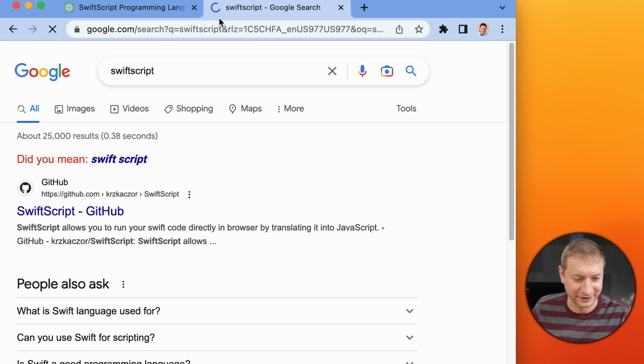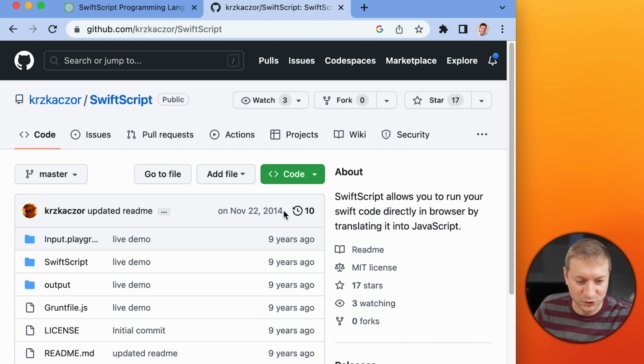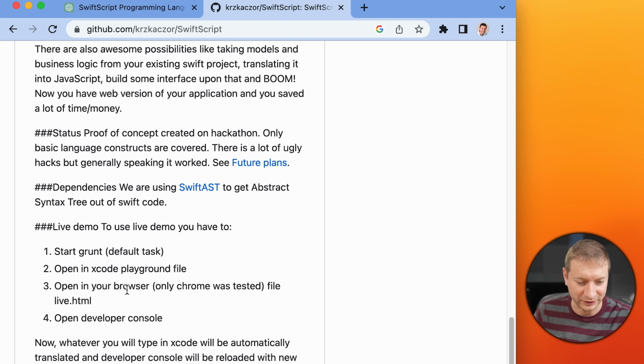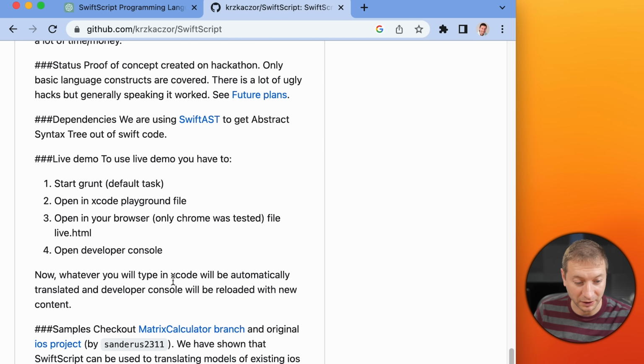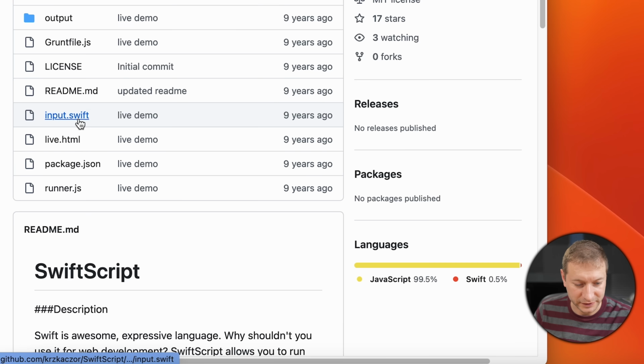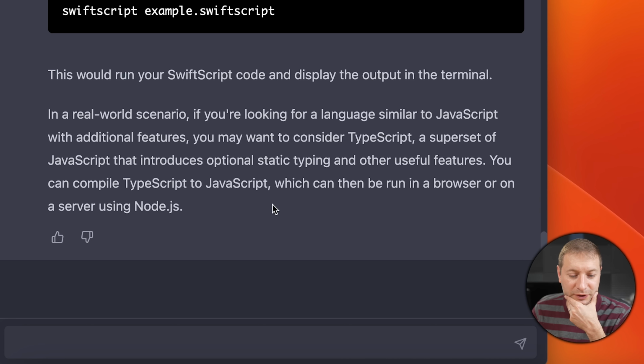Let's Google it. Somebody made SwiftScript. Let's take a look. This was 2014. Come on, ChatGPT. Did you know about this? Oh, it's using Grunt. Oh my goodness. Xcode Playground? Huh. That's pretty interesting. It's got a Swift file and a JavaScript file. Wow. In the real world, if you're looking for something similar to JavaScript with features, you may want to consider TypeScript. I know about TypeScript.